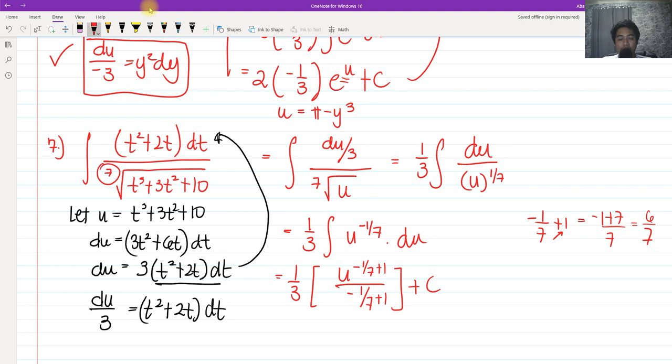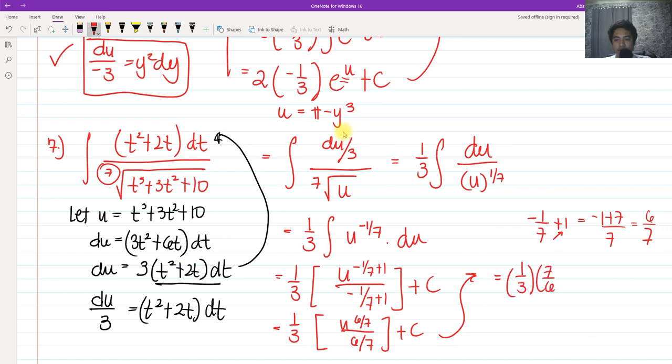So that would be our factor. We have 1/3 times u raised to 6/7 all over 6/7, plus c. Then we can simplify this so that we have 1/3 times 7/6, then u raised to 6/7 plus c.